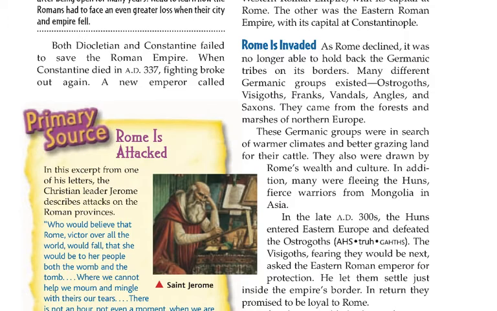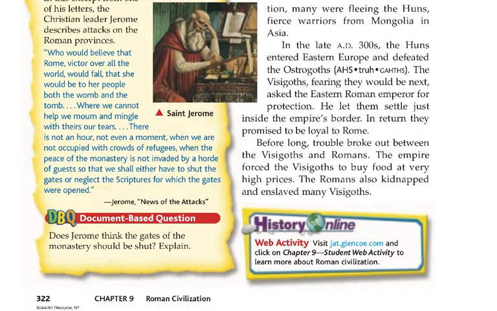In addition, many were fleeing the Huns, fierce warriors from Mongolia in Asia. In the late AD 300s, the Huns entered Eastern Europe and defeated the Ostrogoths. The Visigoths, fearing they would be next, asked the Eastern Roman Emperor for protection. He let them settle just inside the empire's border. In return, they promised to be loyal to Rome.